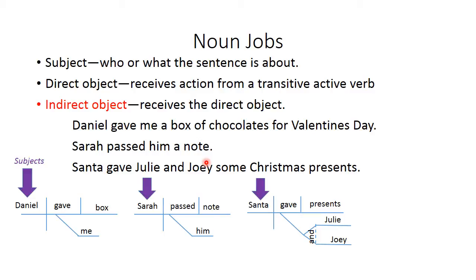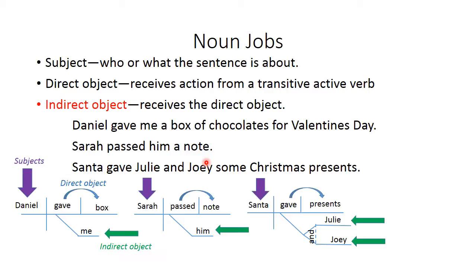And this is where the subjects go. This is where the direct objects go. And now this is where the indirect objects go. Okay, so that's our first 3 out of 6 noun jobs: subjects, direct objects, and indirect objects, and that is where they get diagrammed. You'll notice in this presentation that all the nouns are on flat lines. They're in different parts of the diagram depending on what job they're doing, but they'll always be on a flat line.